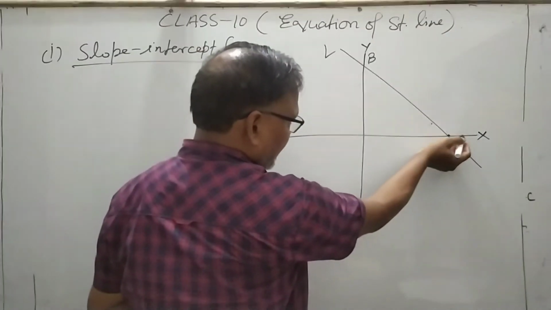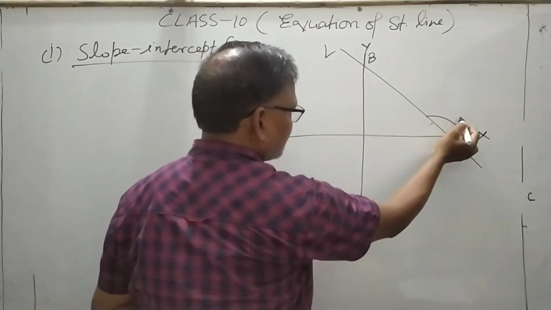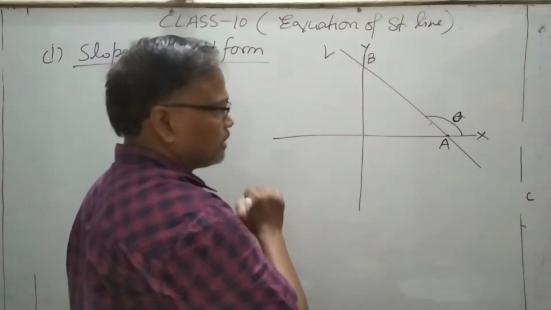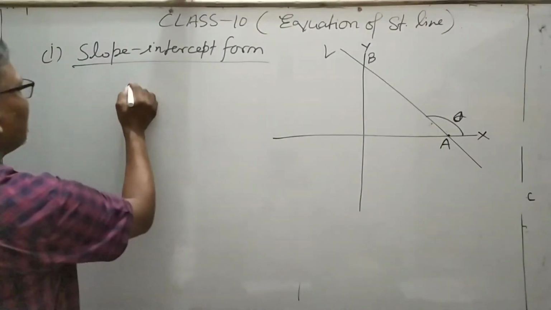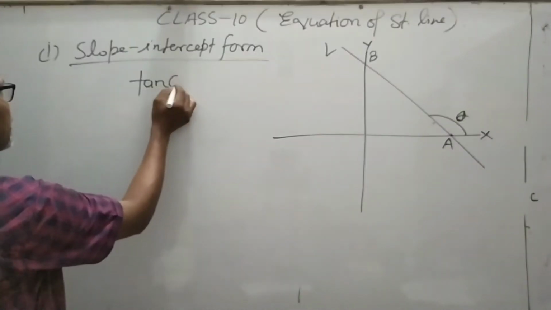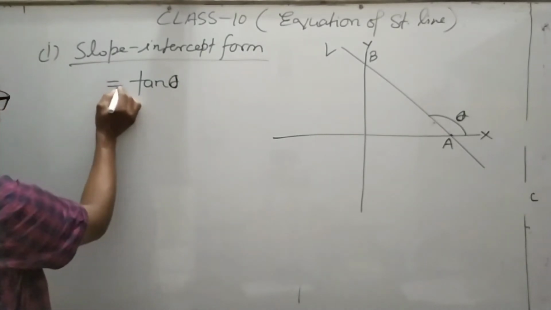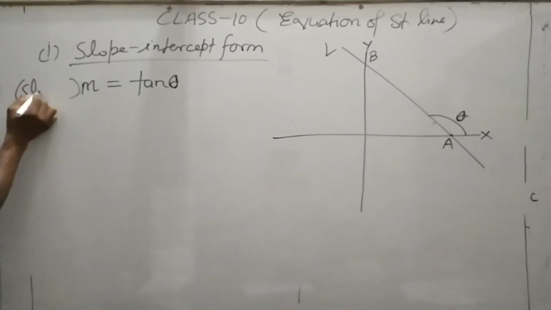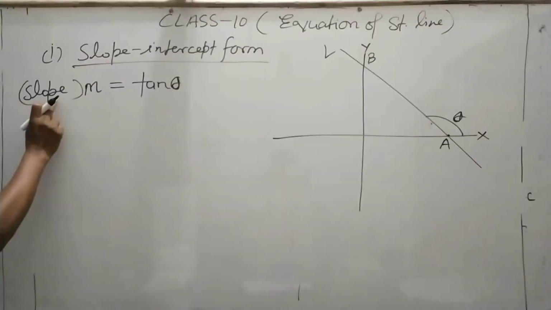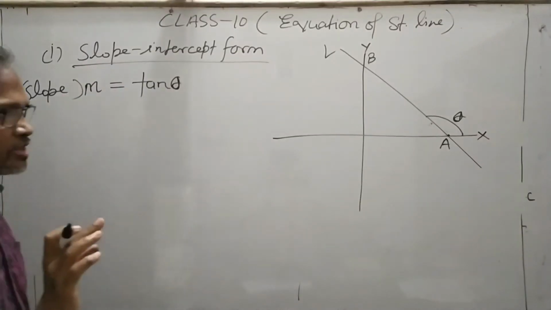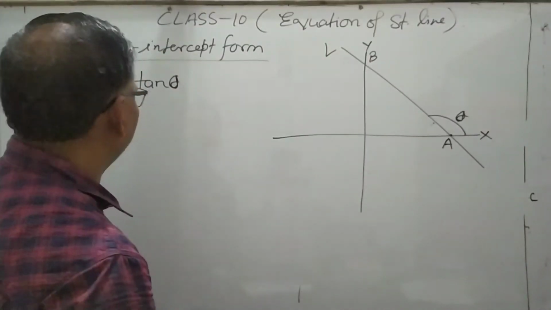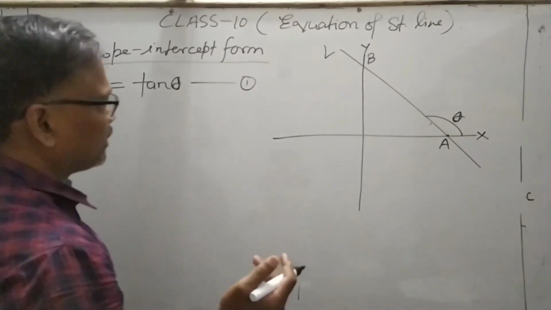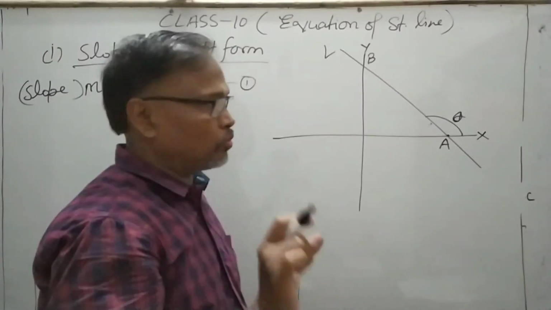it makes an angle theta with the x-axis, and when you take the tangent of this theta, then this is called the slope of the line. This is called slope. Slope is represented by m, m is equal to tan theta. This is the first formula of the line, meaning only the slope.